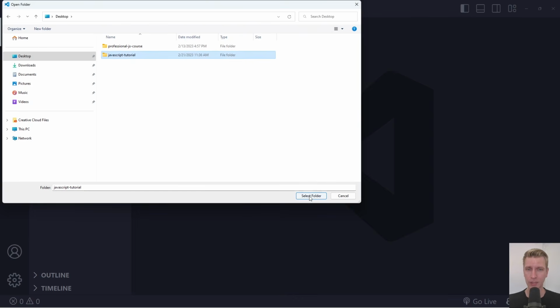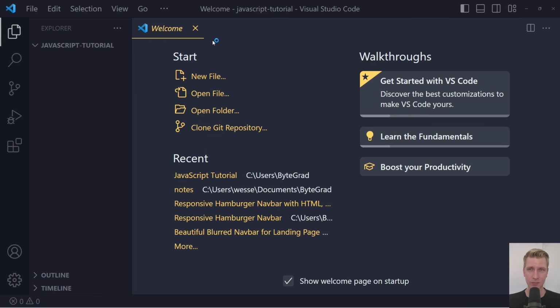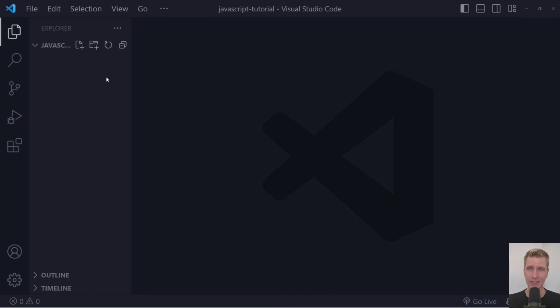I'm going to pick that folder and select that one. It will open up that folder here in our code editor. Now I get this welcome screen here. I can click it away. And the second step is really to start creating some files.